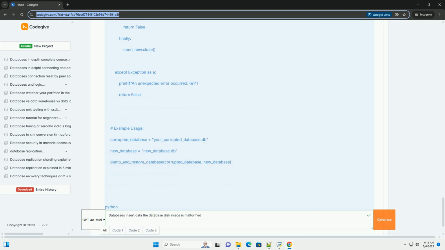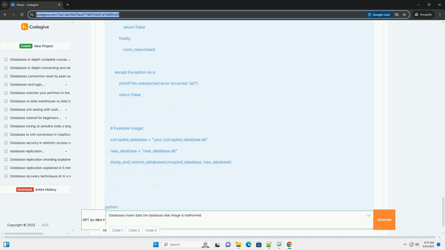3. Diagnosing the problem. The first step is to confirm that the database is genuinely corrupted and to try to understand the extent of the problem. 1. Error message analysis. The error message itself can provide clues. For example, it might indicate a specific table or index that is affected. However, it's often a general error and doesn't pinpoint the exact location of the corruption. 2. Basic database checks